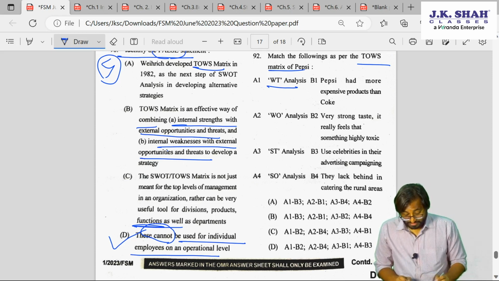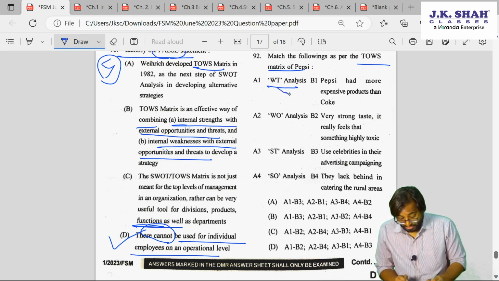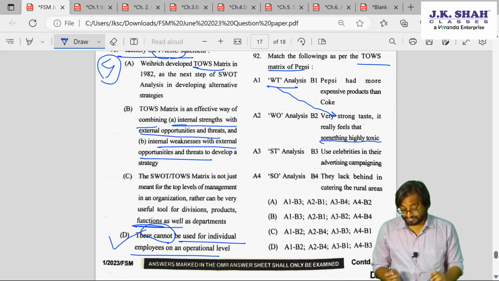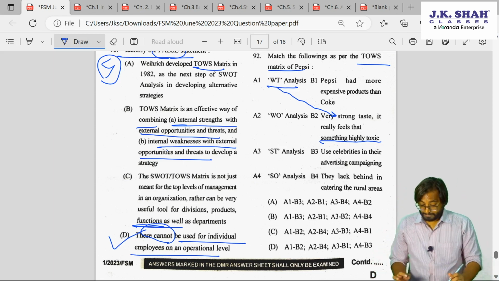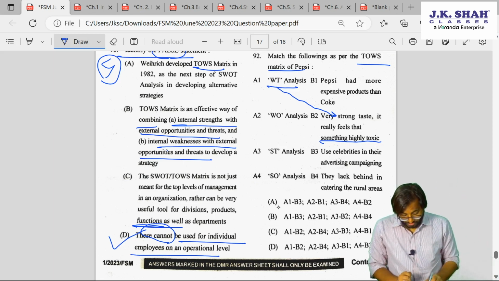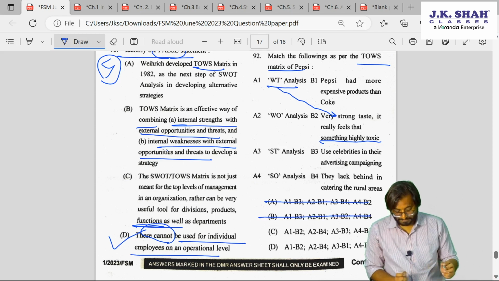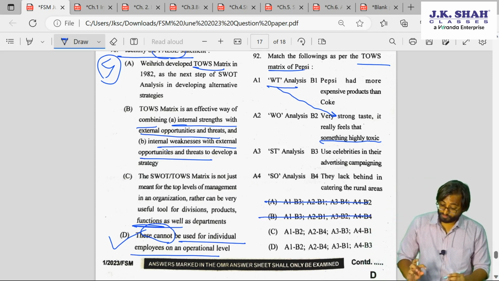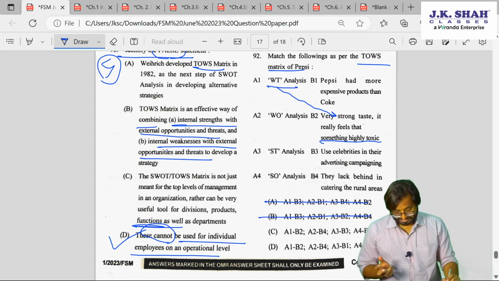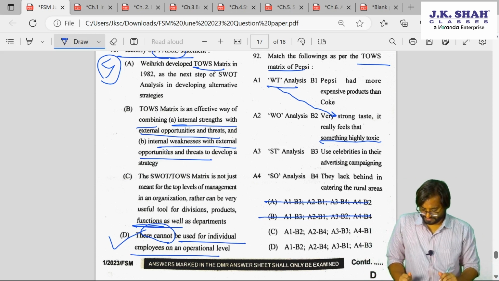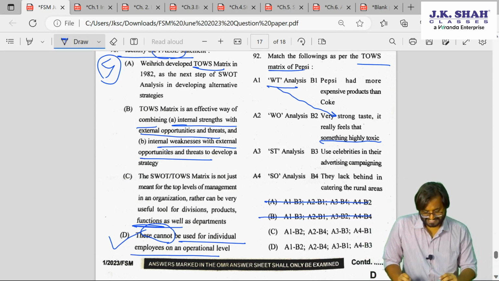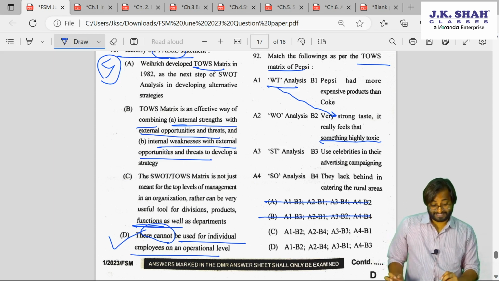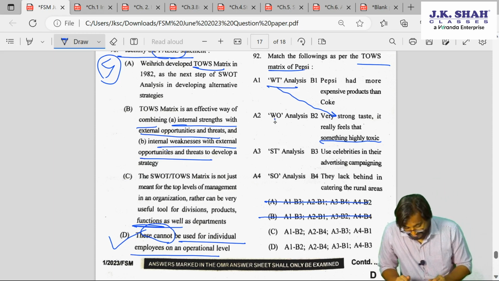Yes, the answer is WT: very strong taste. It really feels something highly toxic. That is a threat. So A1, B2. Can I say I have eliminated A and B? WO: weakness, but there is an opportunity. Yes. Think. Yes, A2, B4.